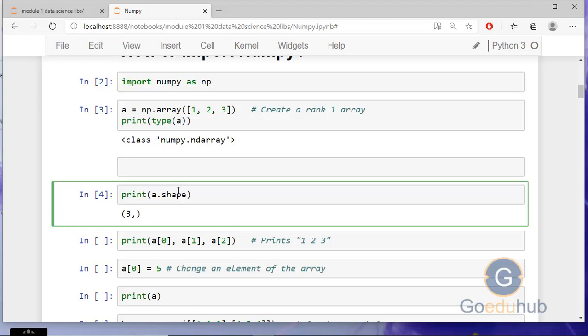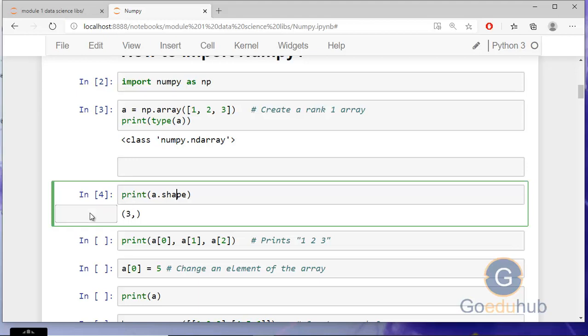Why do we use NumPy arrays? NumPy arrays are faster and more compact than Python lists. An array consumes less memory and is convenient to use. NumPy uses much less memory to store data, and it provides a mechanism of specifying the data types. This allows the code to be optimized even further. So that's why the NumPy array is used when you want to do numerical calculations, or calculations in the form of arrays and matrices. If you have n-dimensional data, then you can work easily with the NumPy array.